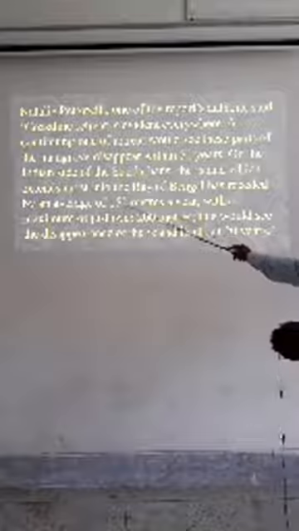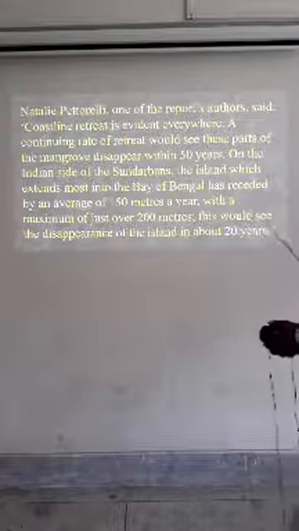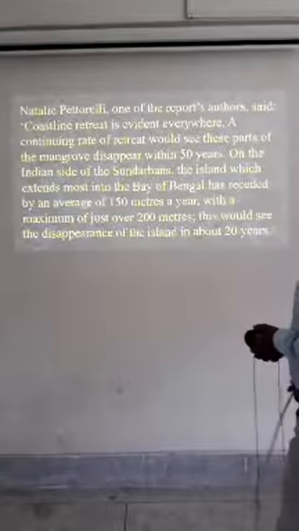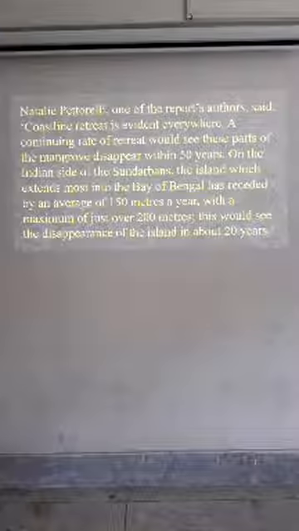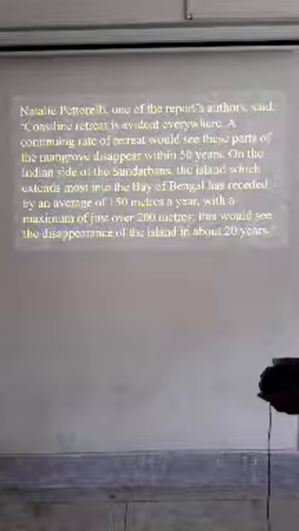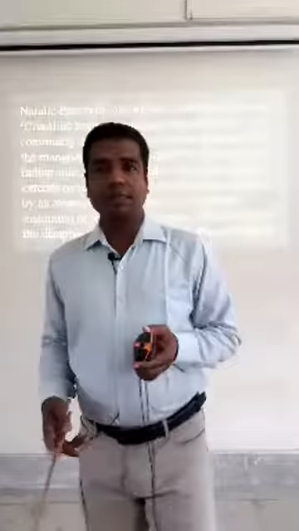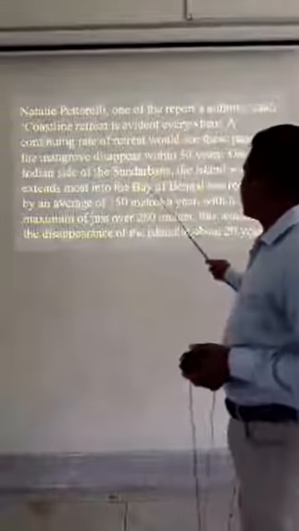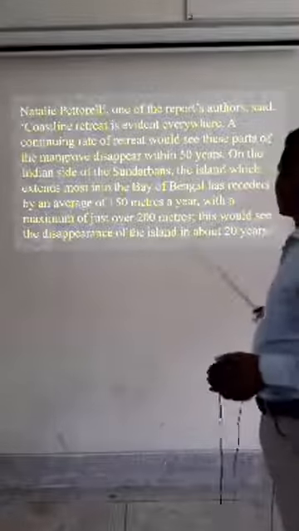Minimum 150 meters. That is, this would see the disappearance of the island in about 20 years. On the Indian part, have you understood? On the Indian part, if this erosion is going on, that needs 20 years.